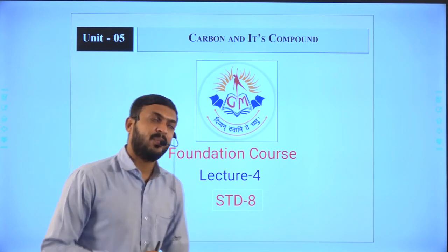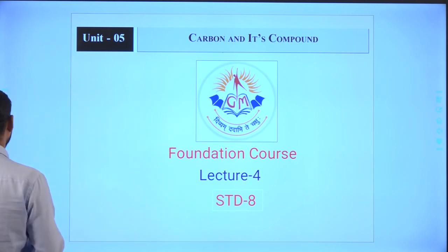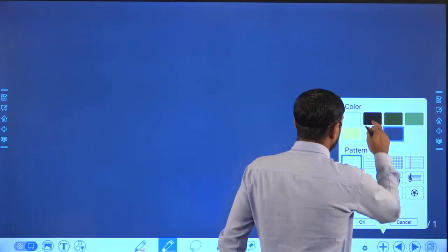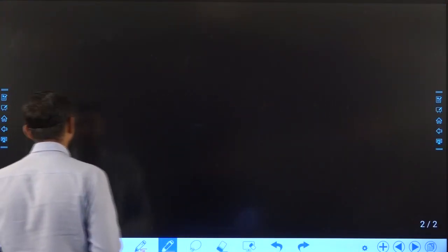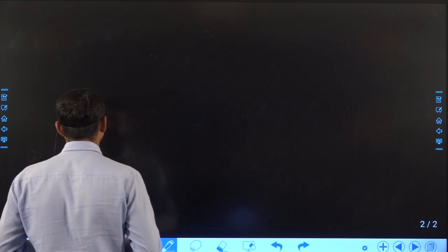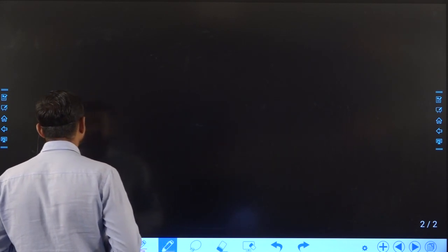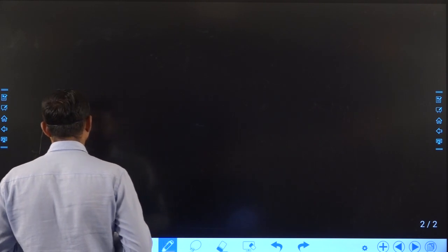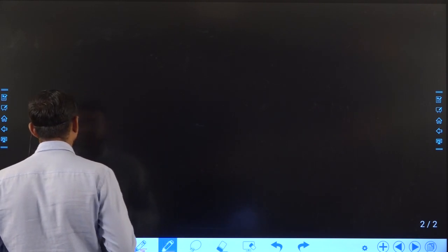So functional groups mainly divide into two ways. Generally this is not exactly based on our syllabus but based on our understanding; here I will divide functional groups into two parts.